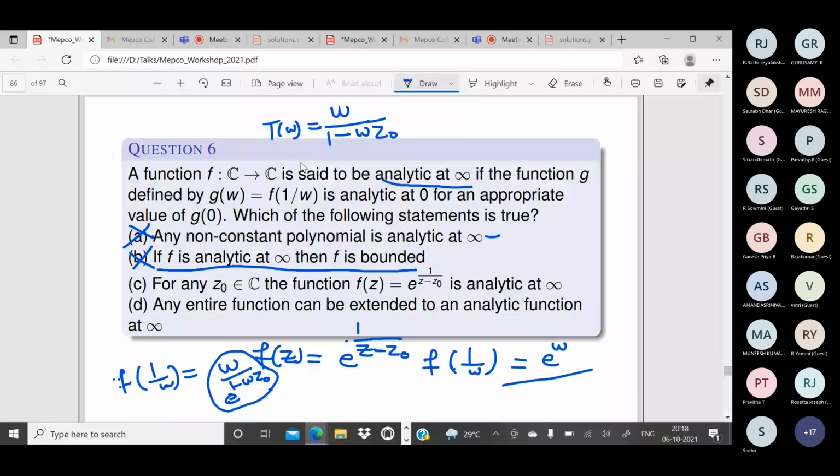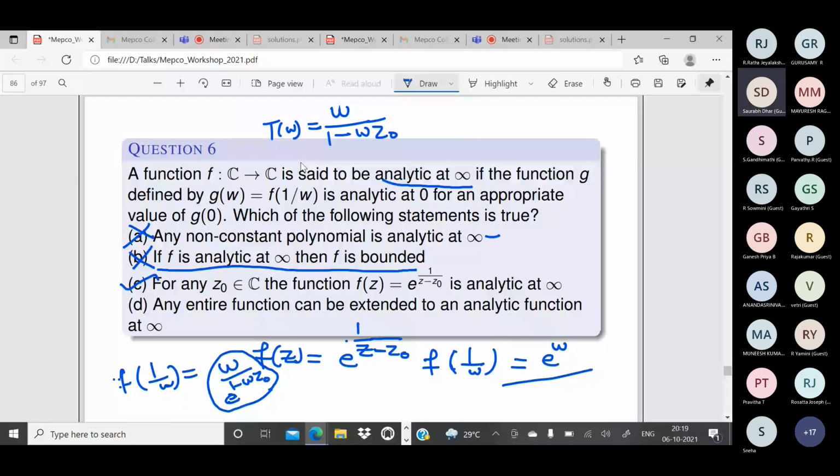So next question is, any entire function can be extended to an analytic function at infinity. Is it true or false? You take any entire function, so it can be extended to an analytic function at infinity.